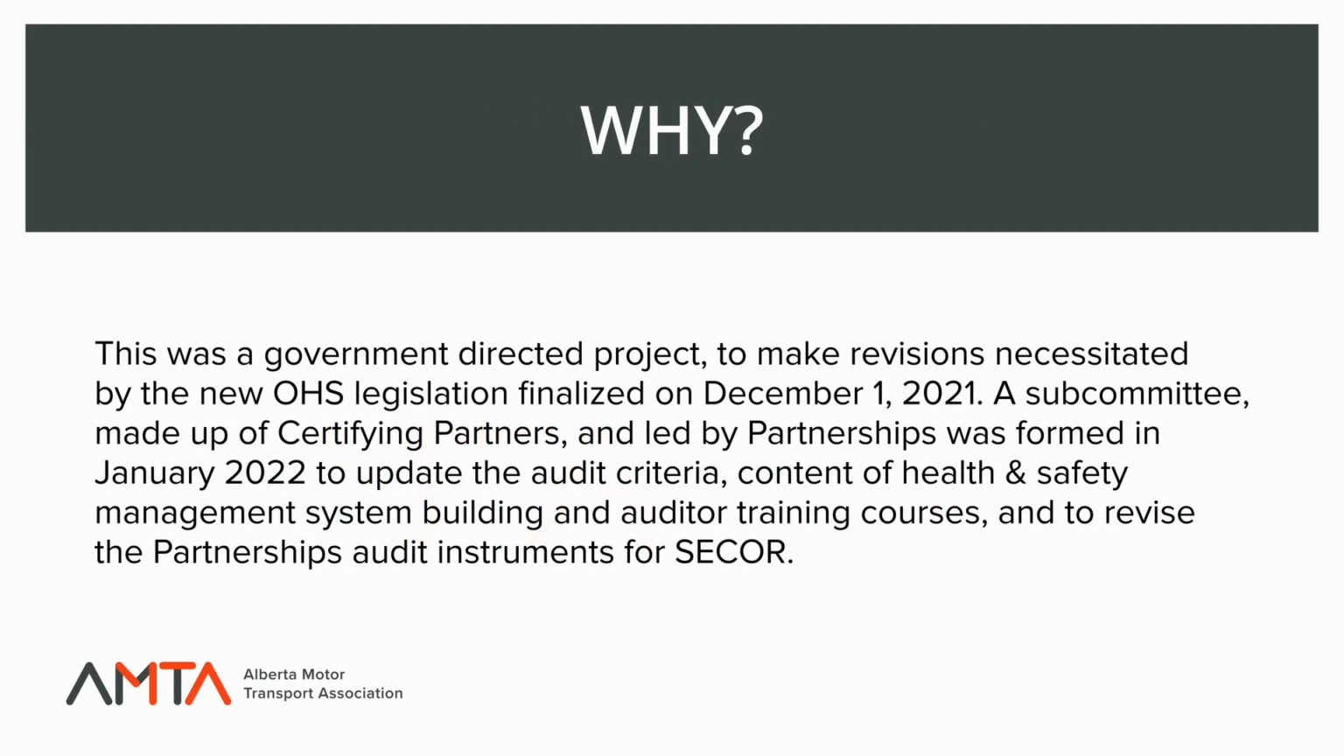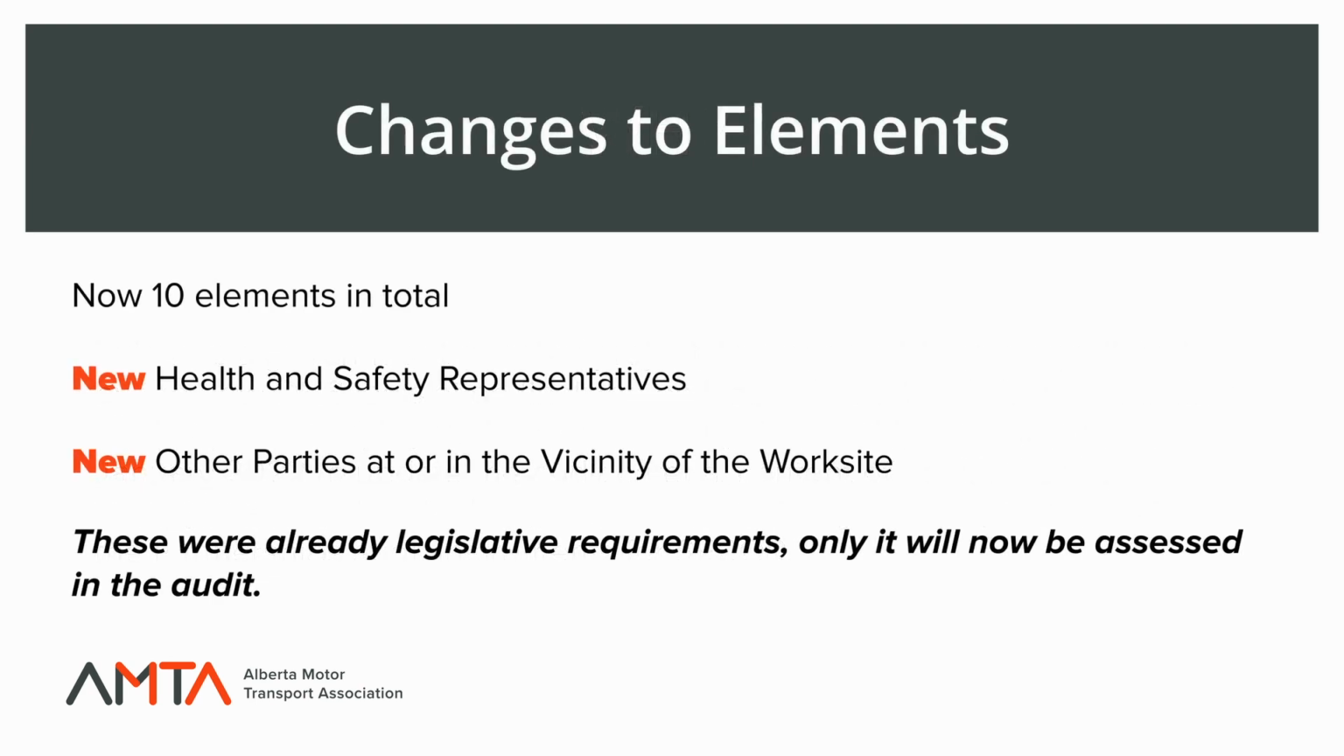This was a government-directed project to make revisions necessitated by the OHS legislation finalized on December 1, 2021. A subcommittee made up of certifying partners and led by Partnerships was formed in January 2022 to update the audit criteria, content of health and safety management system building, and auditor training courses, and to revise the Partnership's audit instruments for SECOR. The SECOR audit tool will now consist of 10 elements in total.